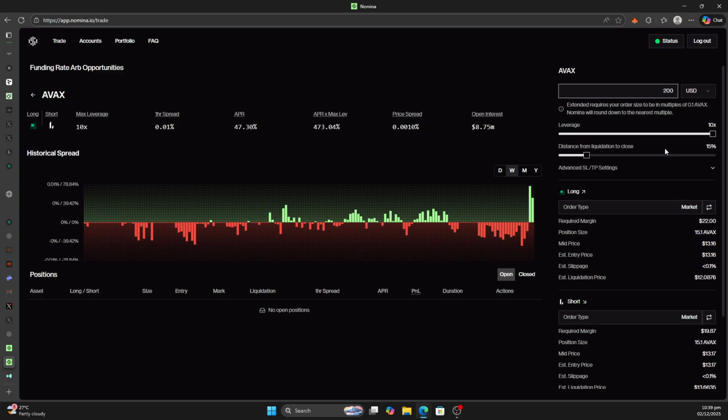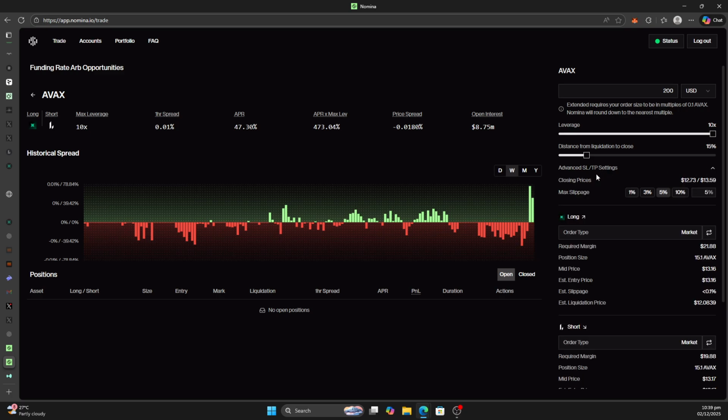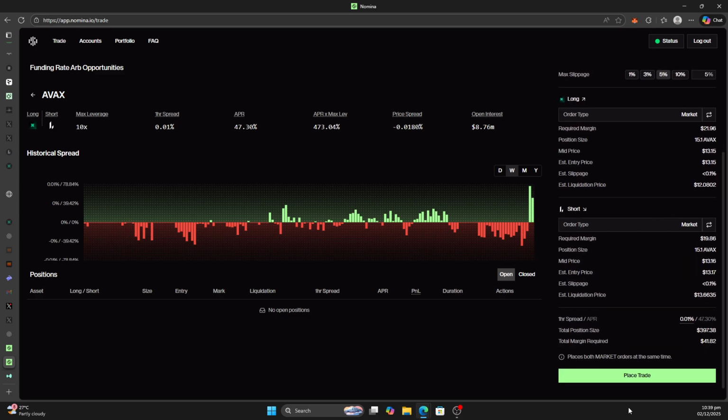We'll go into technicalities in the next video. Now if you expand advanced SL, the stop loss and take profit settings, there is not much here. I would expect this to improve later on. I don't know if it's a good deal to go 1% here, so let's just leave it at 5% for now. Okay, it's as simple as that. I'm set to place my trade, and let's see what happens.